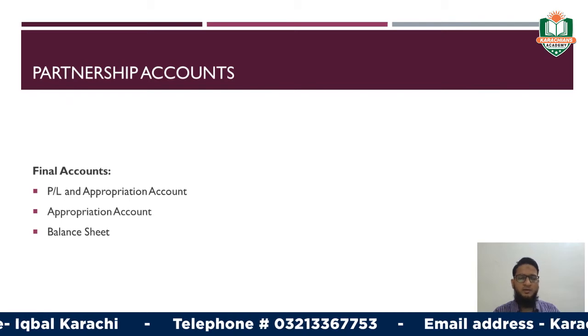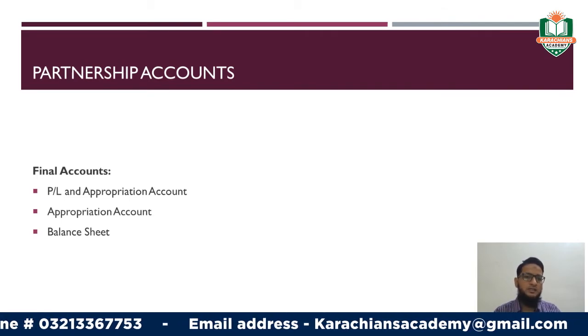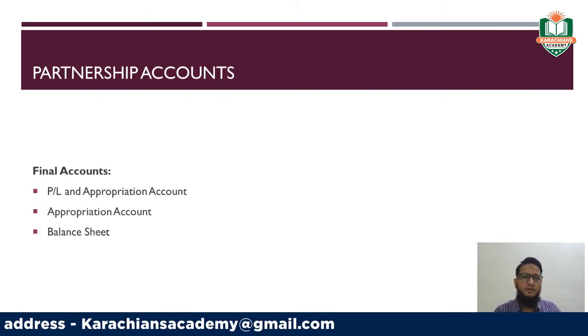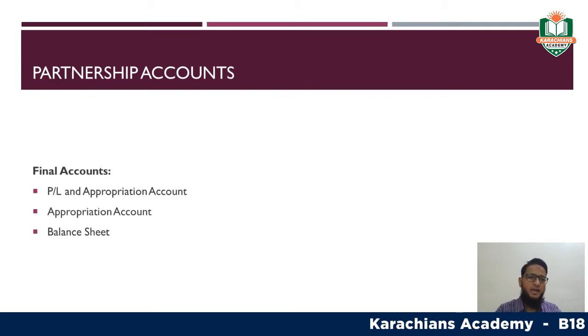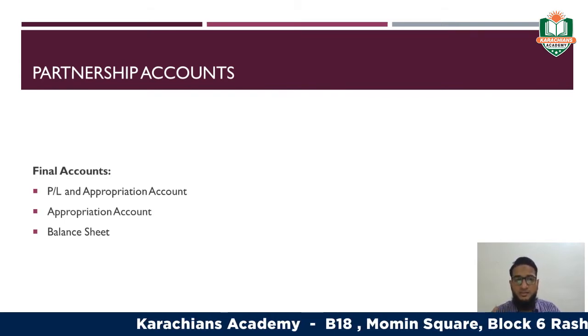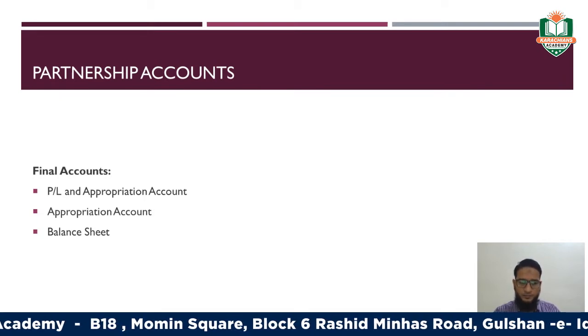Once the net profit has been derived, now in a partnership type of firm, the profit belongs to the number of partners that the firm has. Therefore, once the profit or loss has been derived, it has to be distributed among the partners, right?